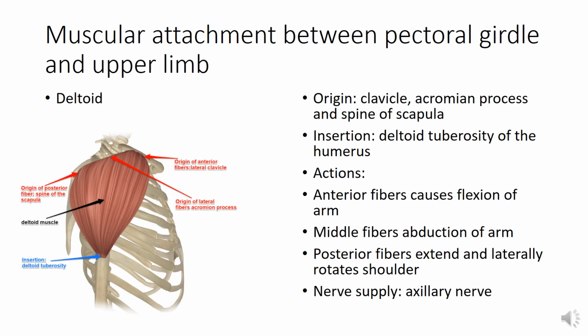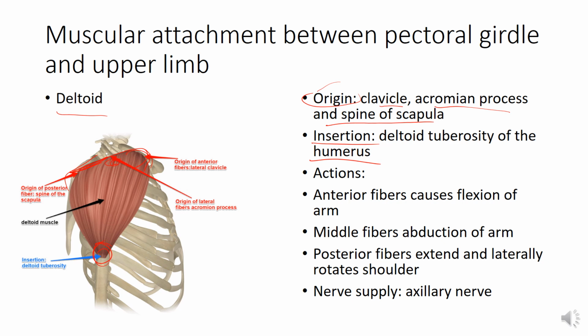Okay, now the muscular attachment between the pectoral girdle and the upper limb. Number one muscle is the deltoid. Origin is from the clavicle, acromion process and spine of the scapula. So it is arising from here. This is the origin, and insertion is into the deltoid tuberosity present on the humerus.